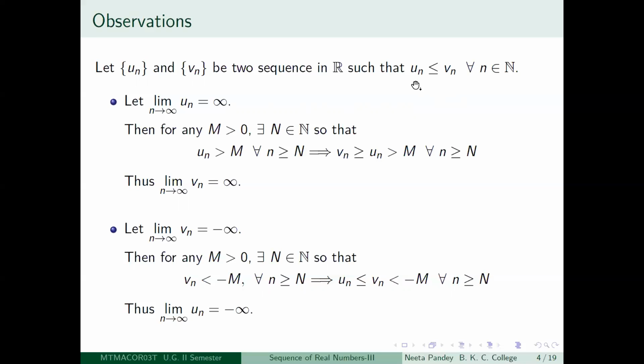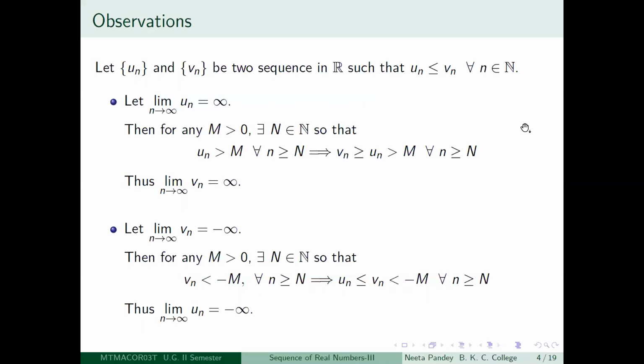So what can we say about the behavior of one depending on the other as far as divergence goes? If Vn properly diverges to minus infinity, so it is becoming smaller and smaller, that will automatically imply that Un will also properly diverge to minus infinity. Similarly, if Un is properly diverging to infinity, then since Vn is greater than or equal to Un,